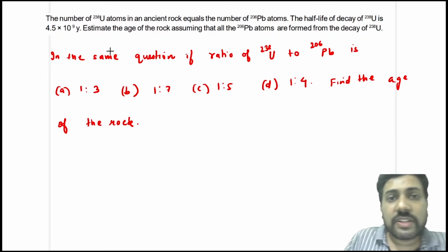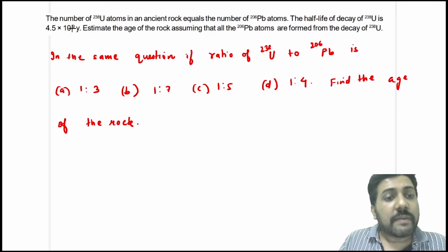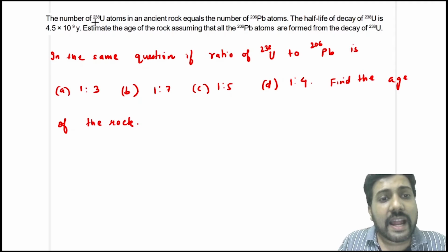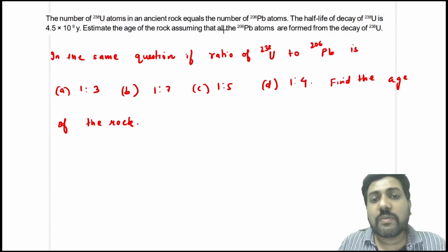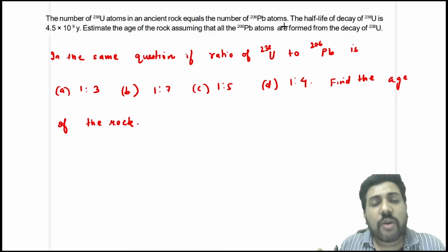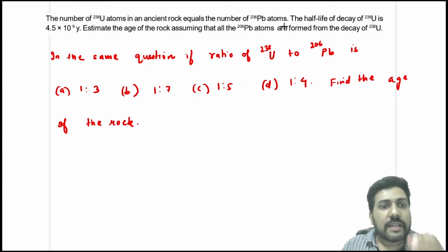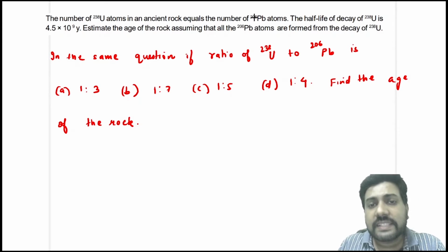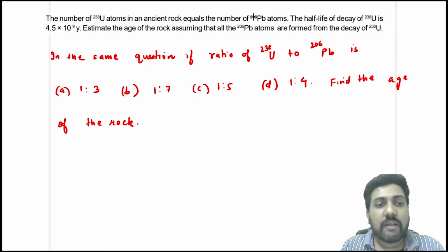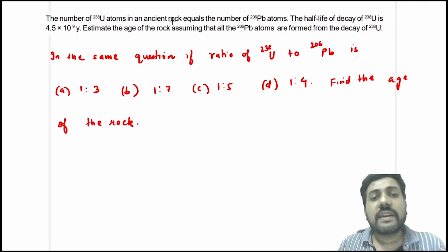Now this is a very important question for NEET as well as JEE Mains. The number of uranium-238 atoms in an ancient rock equals the number of lead-206 atoms. So there is an ancient rock and you are checking a sample of it at the present time. When you check the sample, you find that the number of uranium nuclei is equal to the number of lead nuclei.